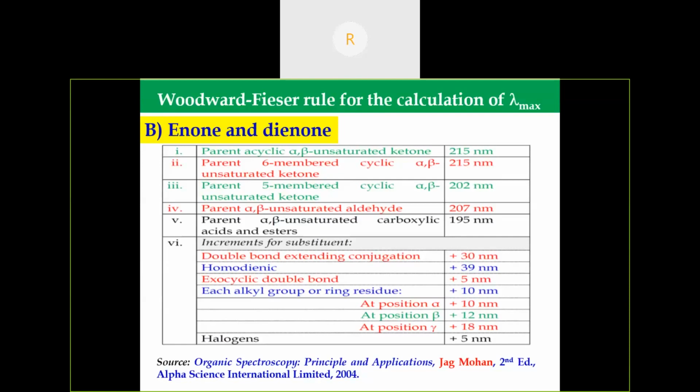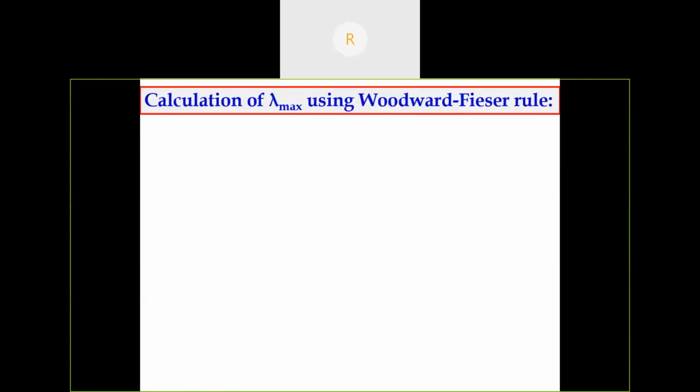If it is the parent alpha beta unsaturated aldehyde, then the value is 207 nanometer. The increment for a double bond extending conjugation, as I said earlier, is 30 nanometer. Another important thing in enone and dienone is the position of the substituents. If it is in alpha position, the increment is +10. If it is in beta position, the increment is +12. If it is in gamma position, then the increment is +18 nanometer. So all gamma and above, 18 nanometer. Now I'm going to explain with examples.